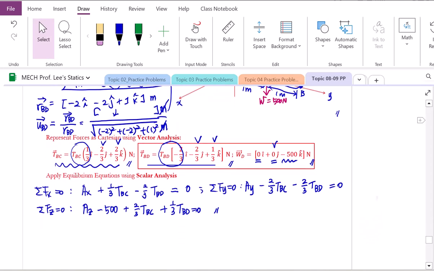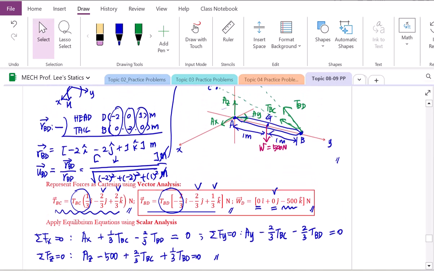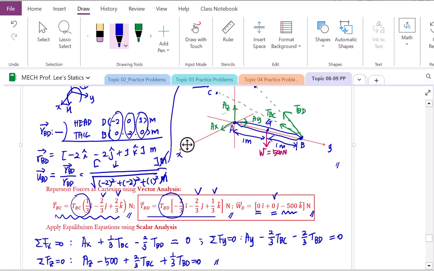So let's construct the equilibrium equations. Moment about x-axis. All the moments about x-axis, they must be balanced. We're going to start from this point A, then let's move to point G and B. In this free body diagram, at point A, all these 3 forces are passing through the x-axis, and therefore A of x, A of y, A of z cannot create moment about x-axis. Then let's move to point G.